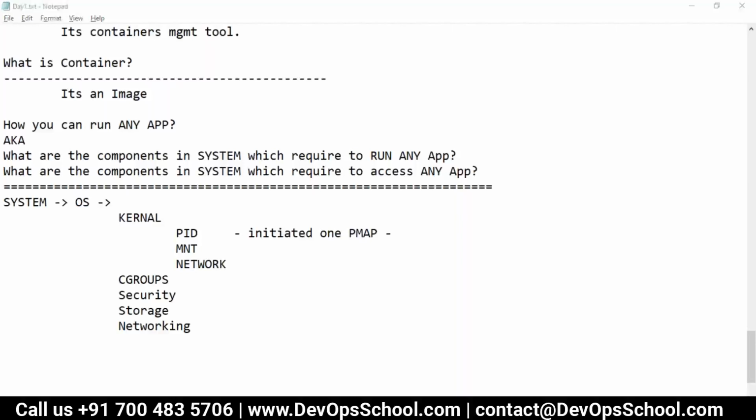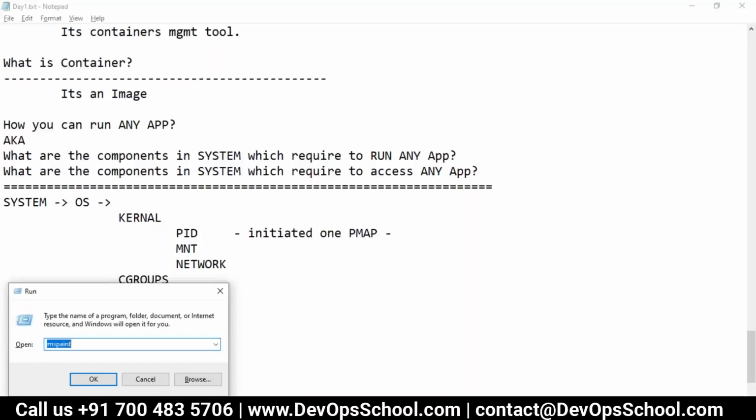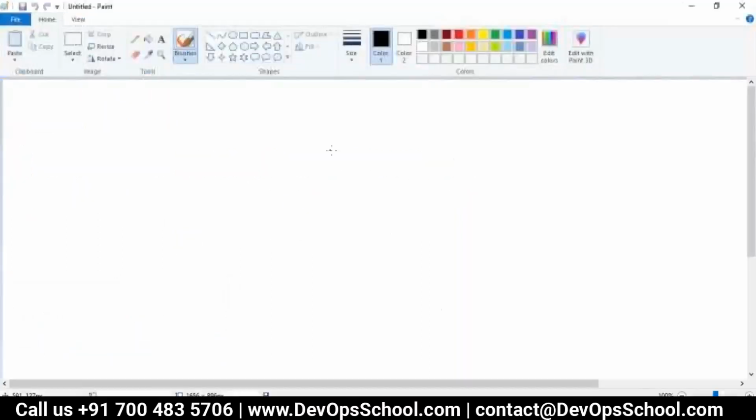PID 1. Can we call it PID 0? See, everything, we say the universe has come from nothing, so it's like this. Everything has come from 0, correct?